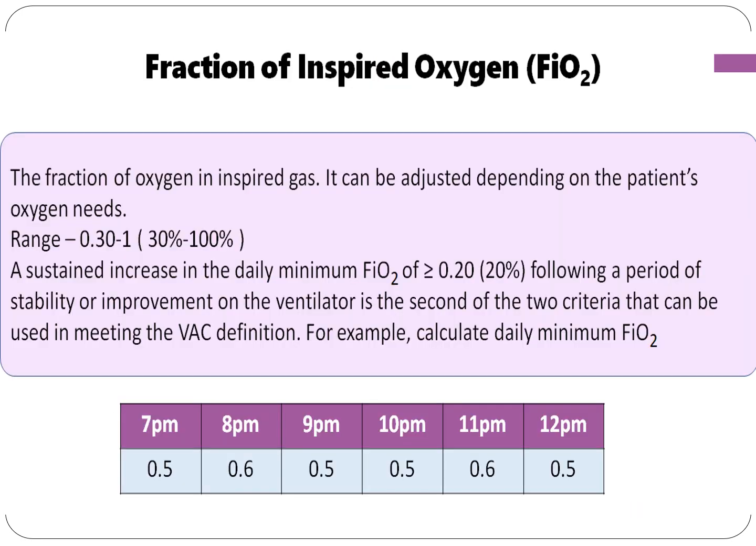The fraction of oxygen in inspired gas is critical. It can be adjusted depending on the patient's oxygen needs. Range is 30 to 100%. A sustained increase in the daily minimum fraction of inspired oxygen following a period of stability or improvement is the second of the two criteria that can be used in meeting the ventilator-associated condition definition.